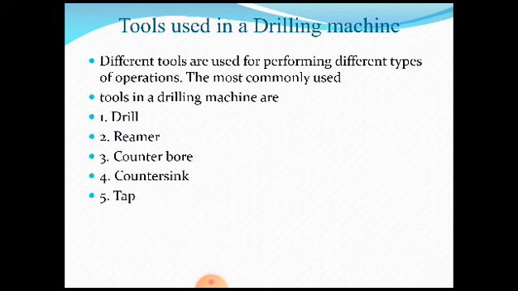Now we need to understand one important concept as I have told. The most important thing is that in case of a drilling machine, it is not only the twist drill that can be used. Along with that, there are other multi-point cutting tools which are used depending upon the operations being done. For example, generally the drilling machines are used for drilling a hole on a workpiece. But along with that, suppose I want to give a fine surface finish on an internal surface of a drilled hole, then I require a cutting tool known as a reamer.